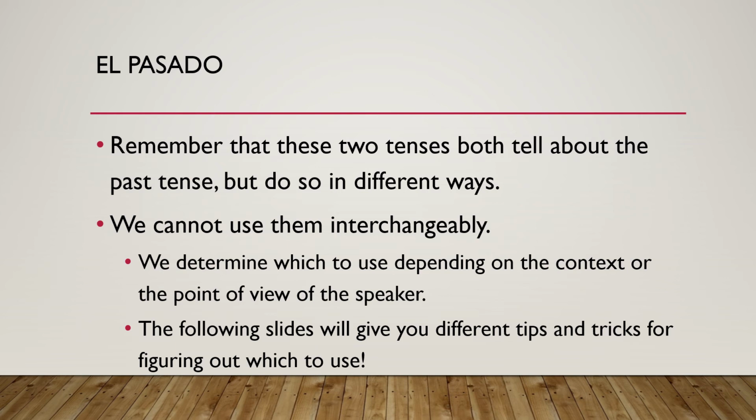So just like with our verbs ser and estar that we've learned before, how they mean the same thing but cannot be used interchangeably, the same thing happens here. Okay, it's important that you take into consideration the context and also the point of view of the speaker, because those are going to be things that help you to determine which tense, whether it's the preterite or the imperfect, that you need. We're going to go through some different tips and tricks, but once again, you do have to be able to understand the context of what is being said in order to distinguish whether you need to use the preterite or